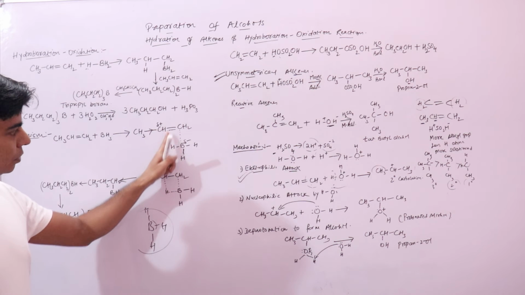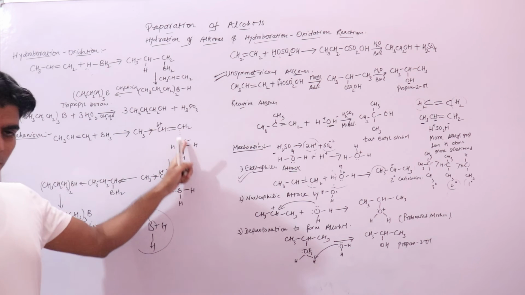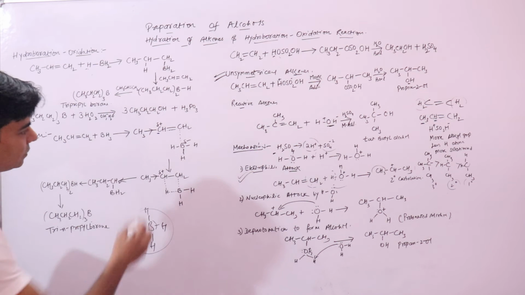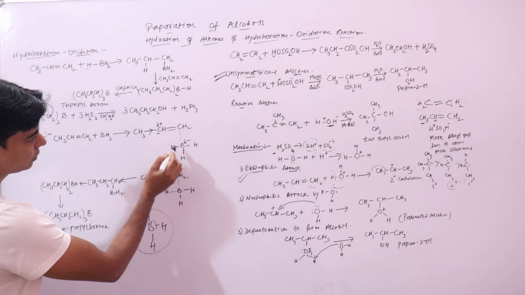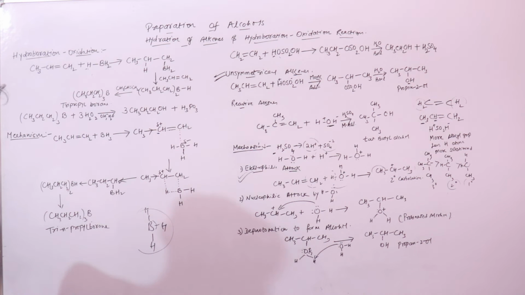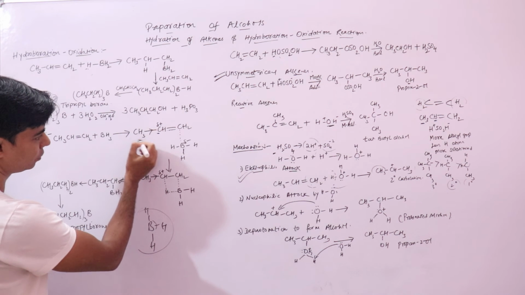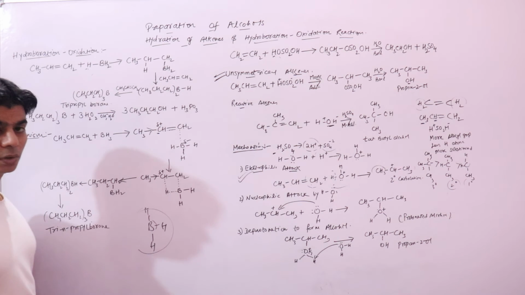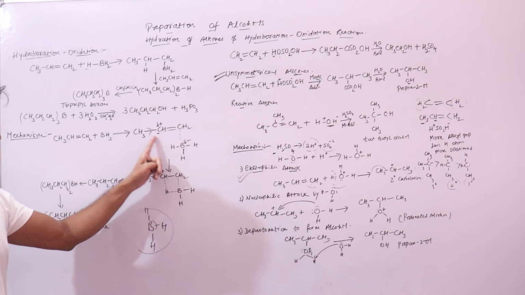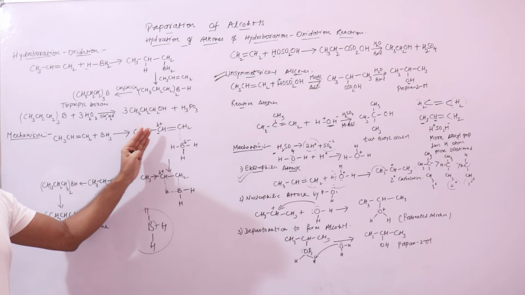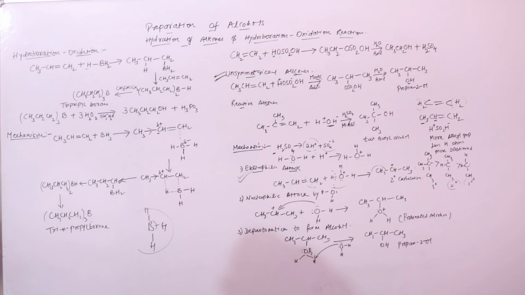When it adds at this carbon atom, it will form a positive charge on the other carbon atom. This positive charge would be nullified by this methyl group, because this methyl group is electron repelling. So it will stabilize this molecule by releasing its electron and lessening this positive charge.